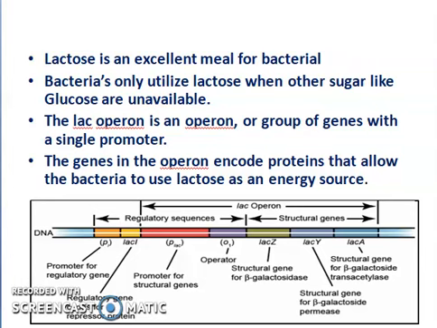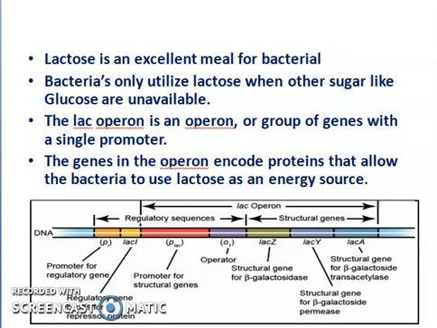And in the next point, the lac operon is an operon, a group of genes with a single promoter. That means the lac operon has a single promoter and is controlling more than one gene. So it is known as polycistronic. When one promoter controls one gene, it is known as monocistronic. As it has more than one gene, it is known as polycistronic. Now in the next point we will see that the genes in the operon encode proteins that allow the bacteria to use lactose as an energy source.